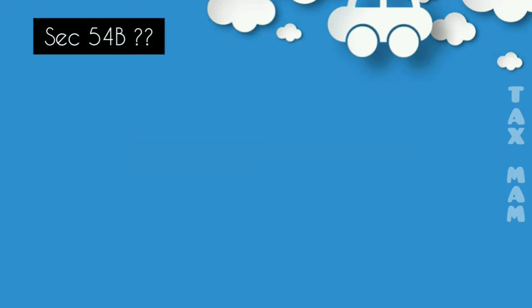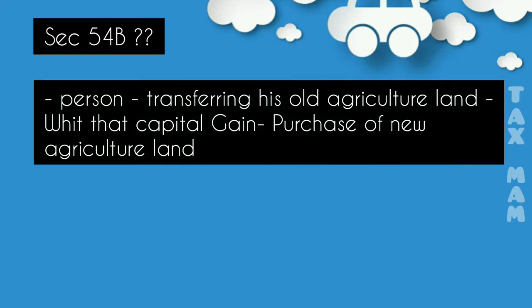What is the section 54B overview? If a person is transferring his agriculture land, and with whatever amount he gets by transferring it, he invests in the purchase of new agriculture land, then for that person this exemption is allowed.